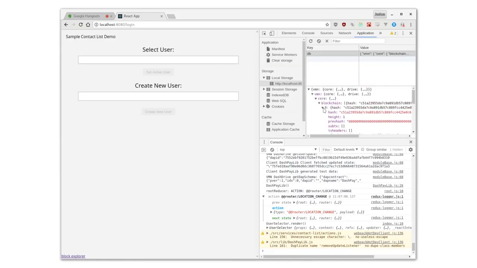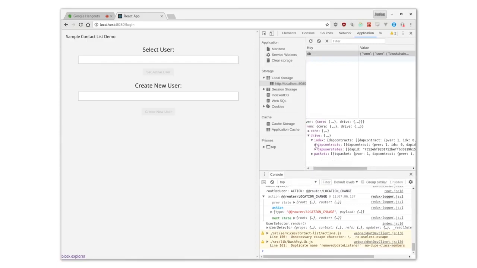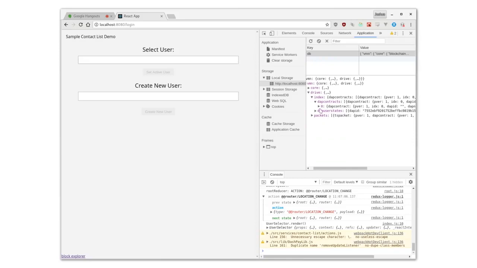You can see the first block here. It's got all the stuff you expect to see on a block. And then also it has Dash Drive with its index of contracts, which right now just has the one contract, which is the Dash Pay DAP contract.